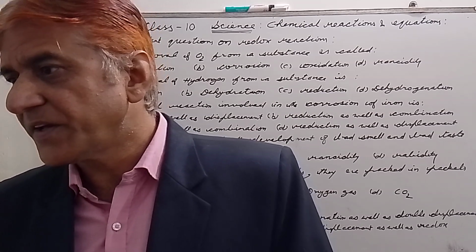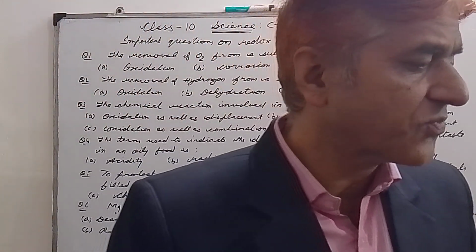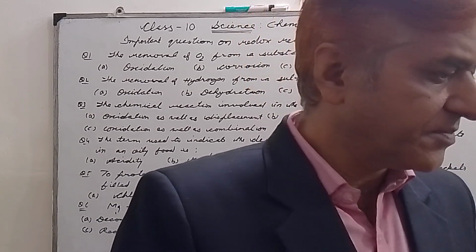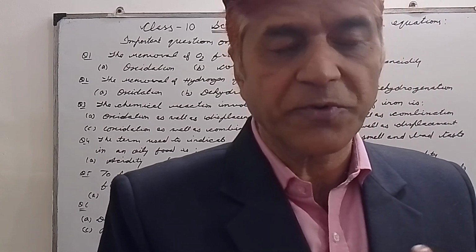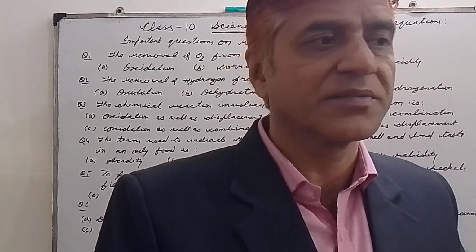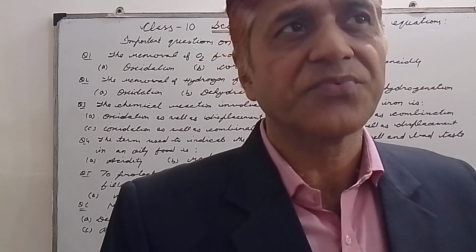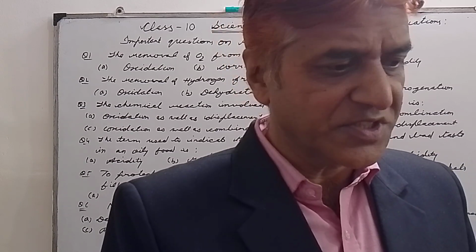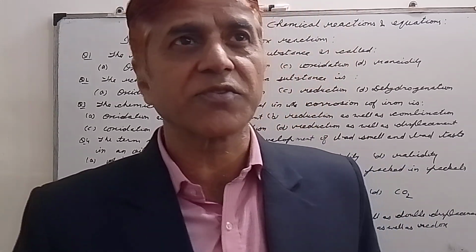What are antioxidants? I have told you these are reducing agents which remove oxygen and prevent oxidation. Then we also fill nitrogen, for example, in the packets containing potato chips. Why is nitrogen gas filled in these plastic bags containing potato chips?